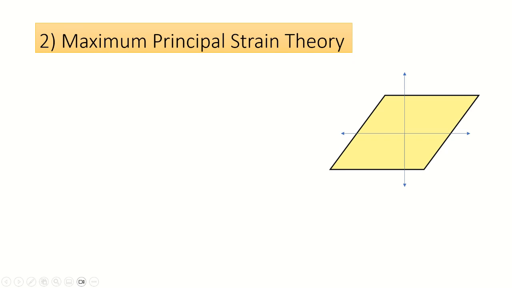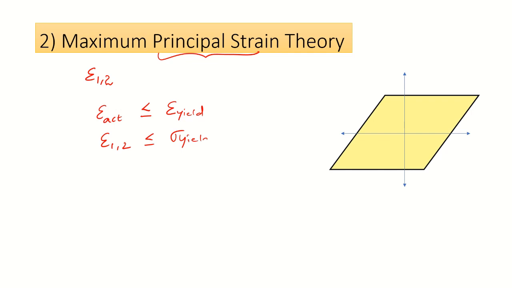Next, we are going to discuss maximum principal strain theory. Principal strain is epsilon 1 and epsilon 2. As I told earlier, epsilon actual must be less than or equal to epsilon yield. So epsilon actual, that is epsilon 1, epsilon 2, must be less than or equal to sigma yield by E.